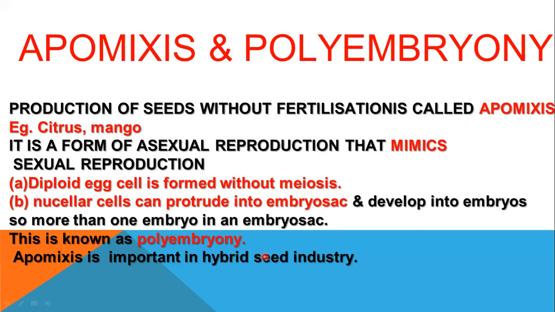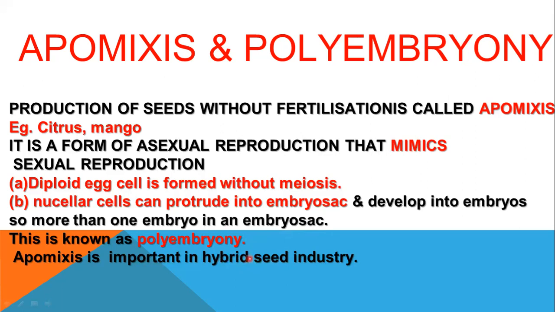But if from the hybrid seeds we produce apomictic seeds, then farmers can use them for producing seeds without any variation. After you learn genetics, you will see how hybrid seeds, as time passes, may lose their qualities.